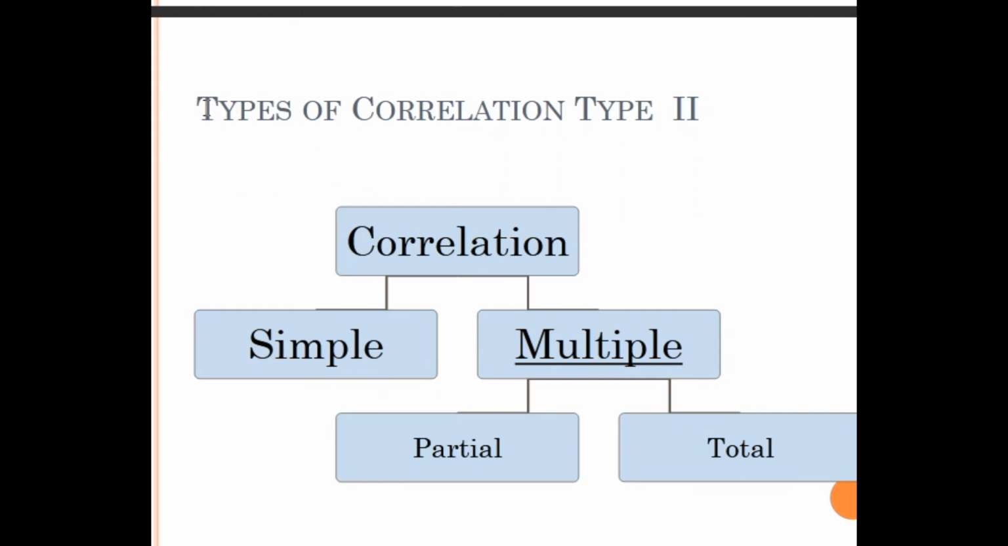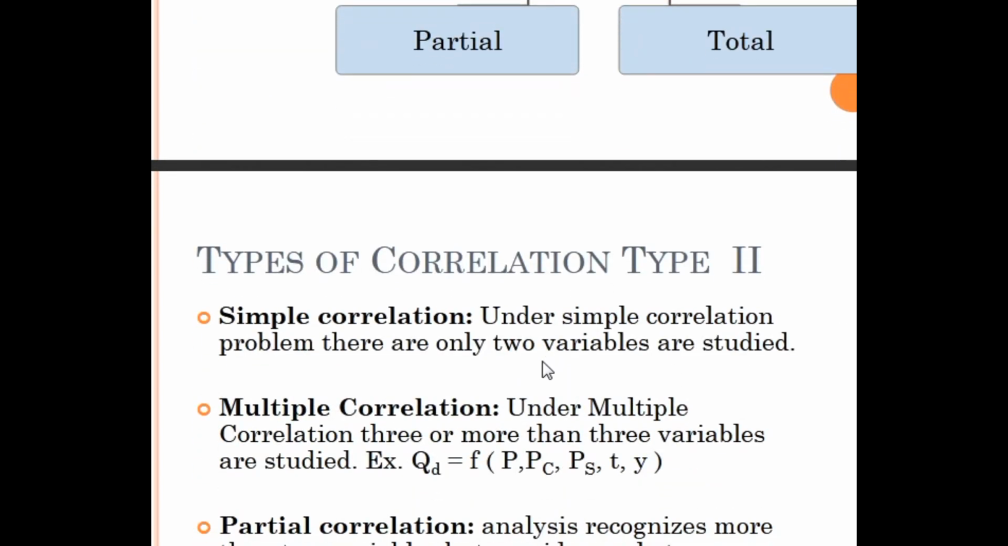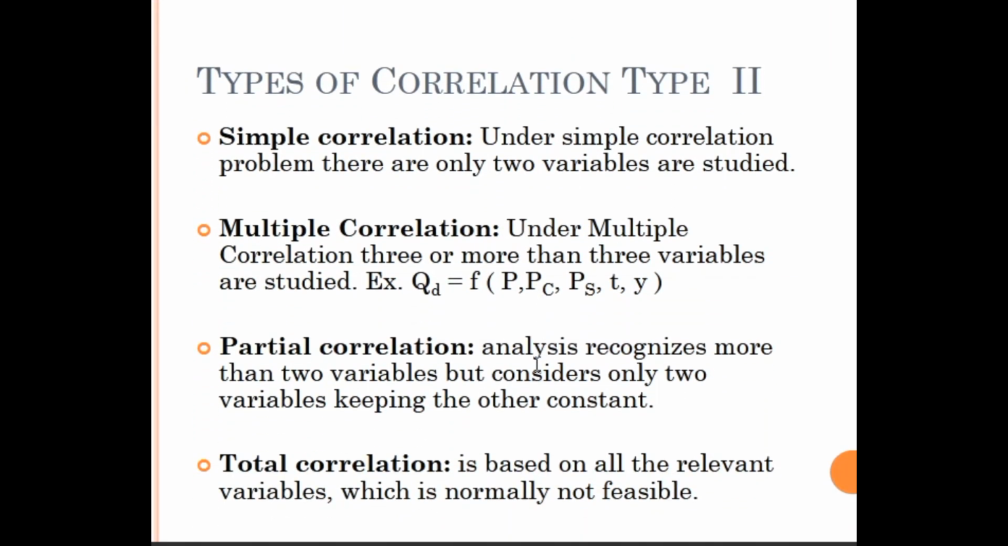Then correlation type 2. That is simple and multiple, and in multiple, partial and total. We'll go for the first, simple correlation. What is simple correlation? Under simple correlation, only two variables are studied. It may increase, decrease, and the degree can be identified.